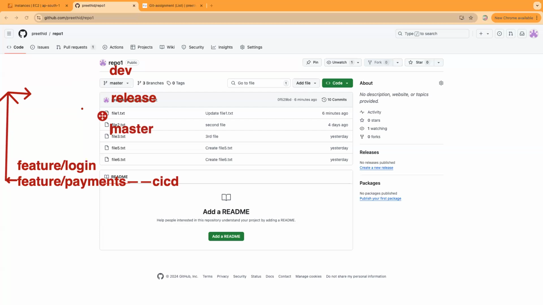Okay. Even for raising the PR, we have to create a separate branch, commit our changes in that, and then send it for PR review to the reviewers, right? And then they can review it and merge it to the master branch, right? You have to create a separate branch always, from where you are merging into master. Merge is always from one branch to another. Yeah, okay. PR or merge is always from one branch to another.